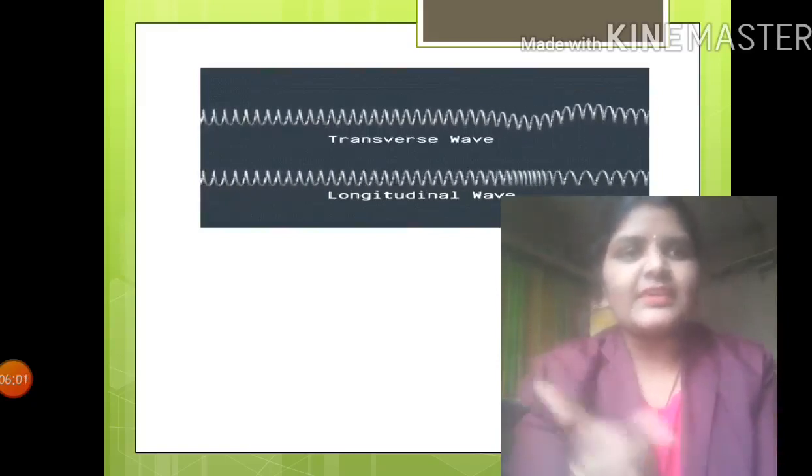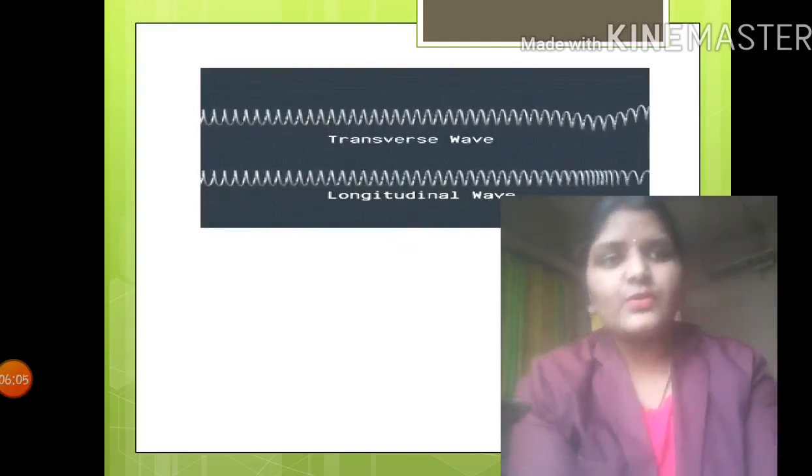When that wave is vibrating vertically and when it is vibrating horizontally, what happens? Observe that GIF. You can observe that transverse waves vibrate like this, up and down. Such waves are transverse waves.